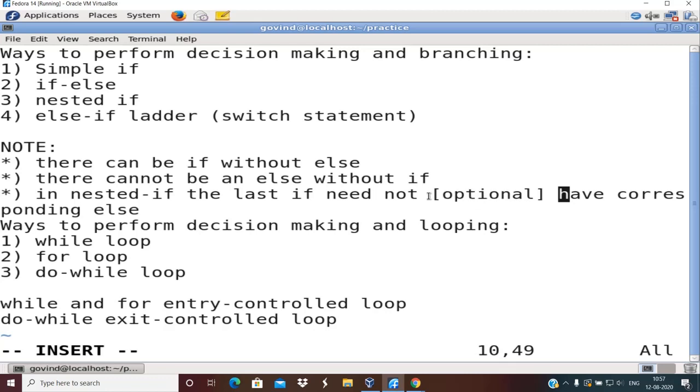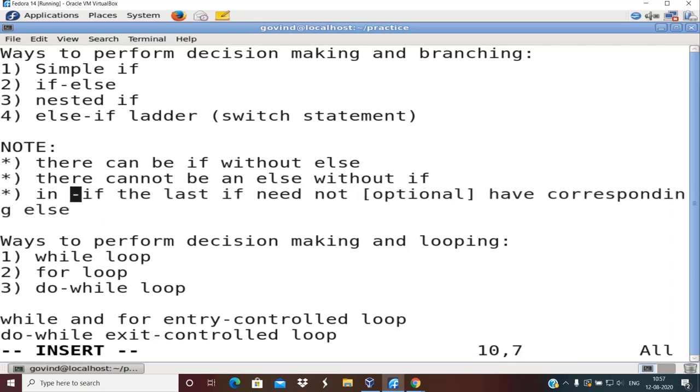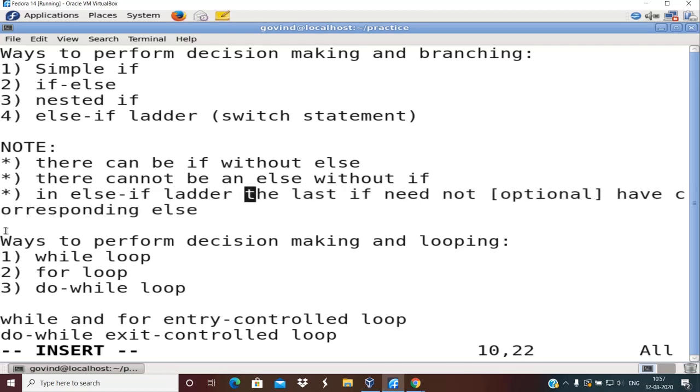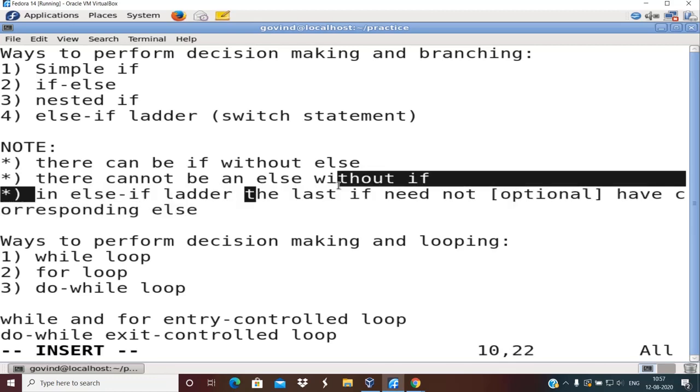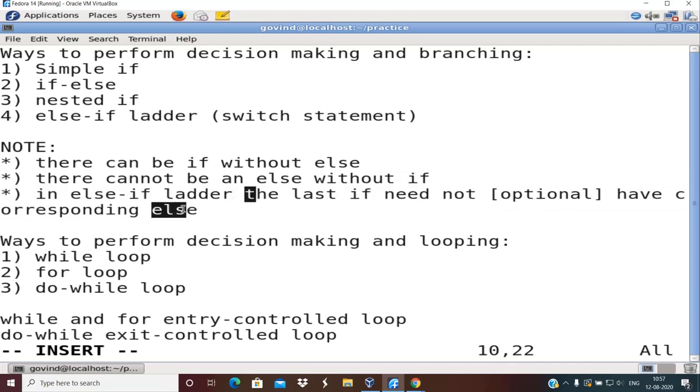This is about the else if ladder. Sorry, it is not nested if, it is in case of else if ladder. Sorry, excuse me for this. In else if ladder, the last if need not have the corresponding else. Okay, right. These are a few points which I have made on the fly, so I am noting it down here.